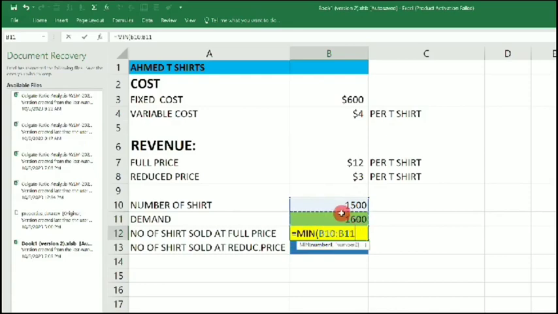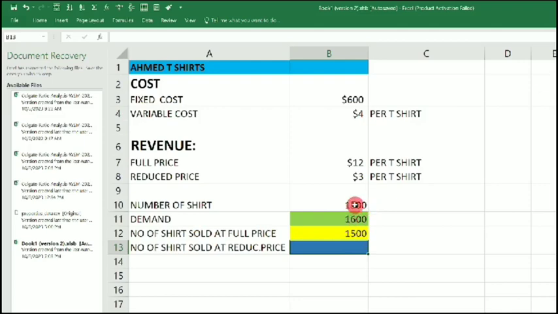Here, but it has to be the minimum. So that's why we are using this MIN function. Anytime we have two values here, this MIN function will pick the minimum of both of them, and that is the only way that it will represent the number of shares sold at full price. So if I click enter, you can see what it picked? 1,005, because 1,005 is the minimum here.